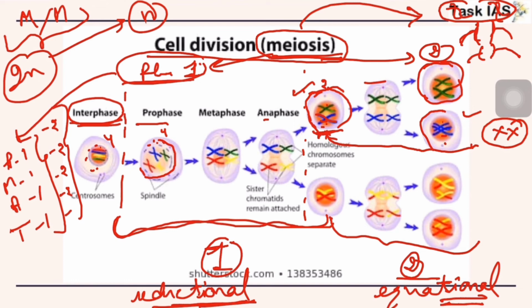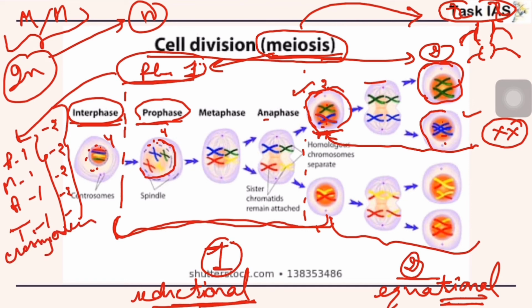Now we will discuss this part. Firstly, regarding prophase. Meiosis phase 1 prophase stage is very long as compared to mitosis prophase. Because in meiosis prophase 1 there are multiple stages like pachytene, diplotene, and in those phases there is detailed preparation. And one important aspect in prophase 1 is crossing over.